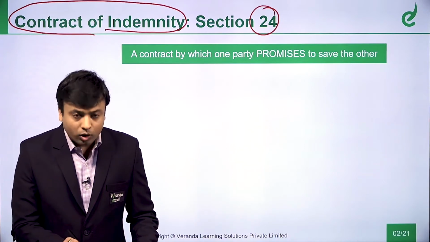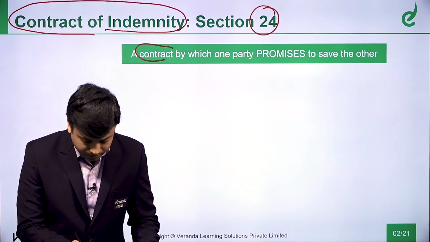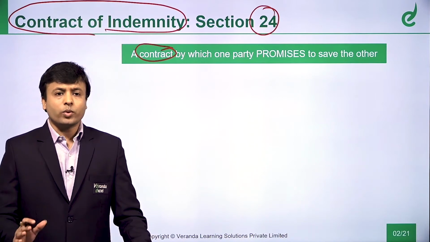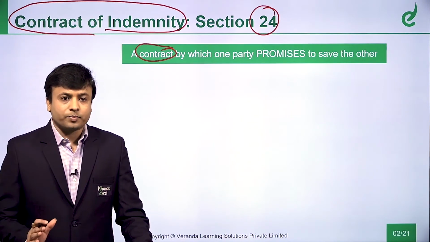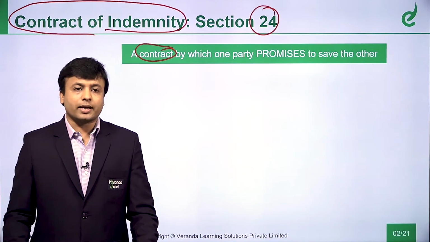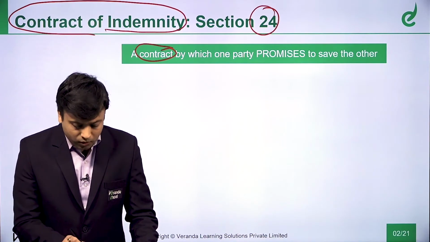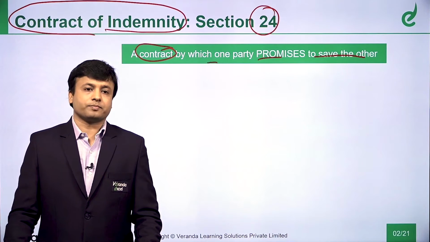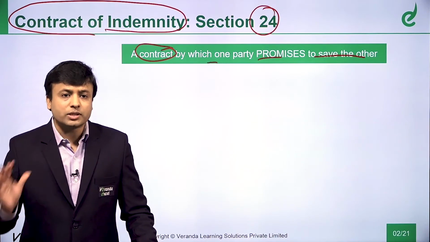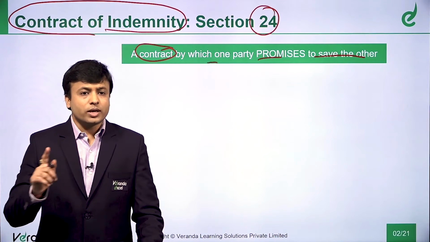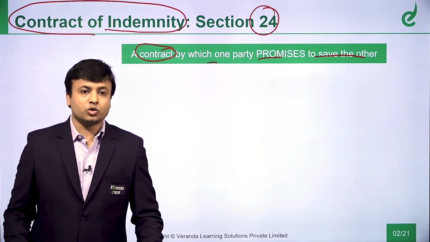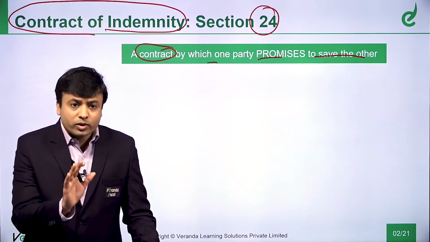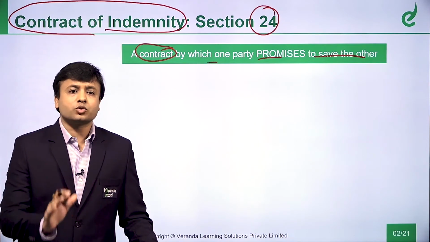It says a contract by which one party promises to save the other. So what do we understand out of this? A contract between two parties. An indemnity contract is a contract between two parties by which one party promises to save the other party. It is a contract, so you need at least two parties. One party will promise to save the other party.